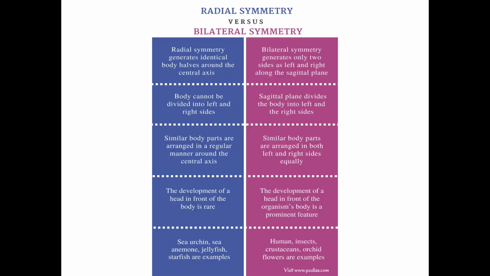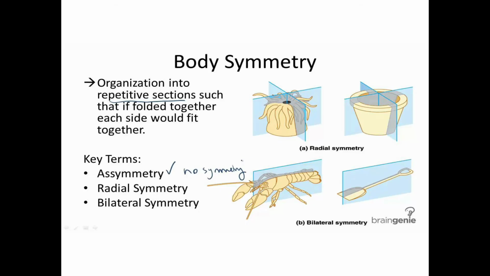In radial symmetry, we can divide the body into two identical halves by cutting in any plane that is passing through the central axis of the body. This is about radial symmetry.